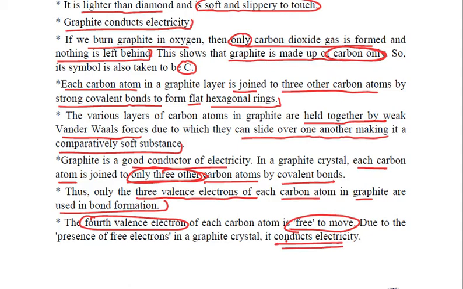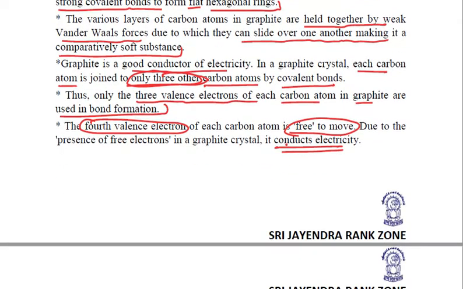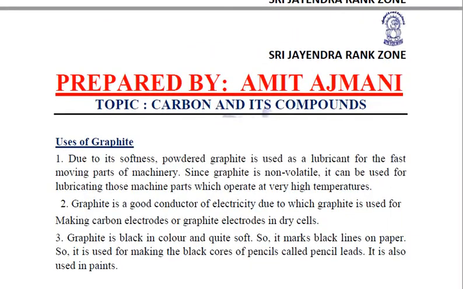It is one of the very important exceptions in non-metals, that all the non-metals normally are poor conductors except carbon in the form of graphite.